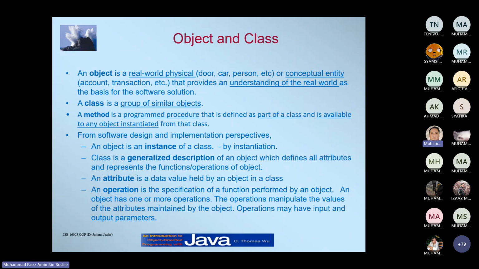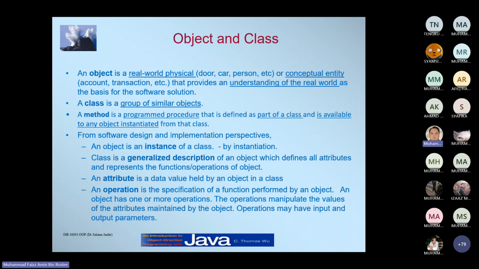A class is a generalized description of an object, which defines all attributes and represents the functions or operations of an object. When you look at the class, later on throughout the semester you will understand this better.